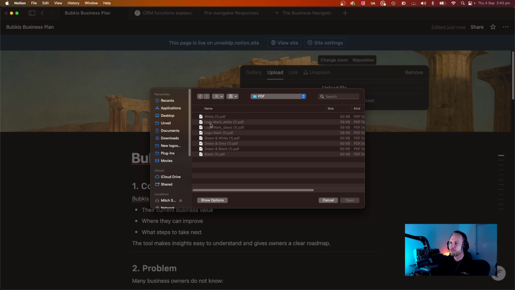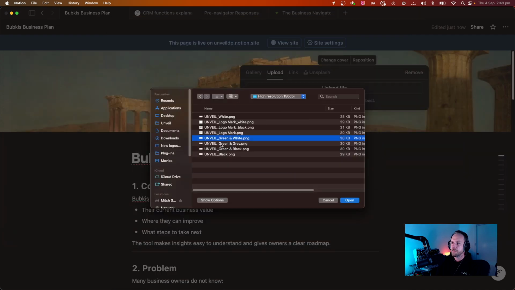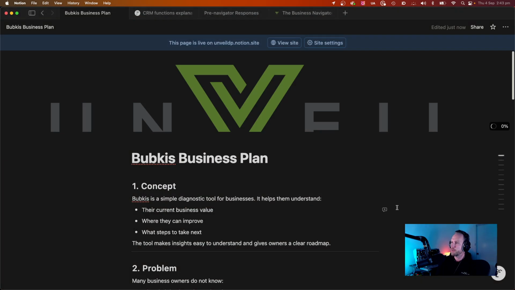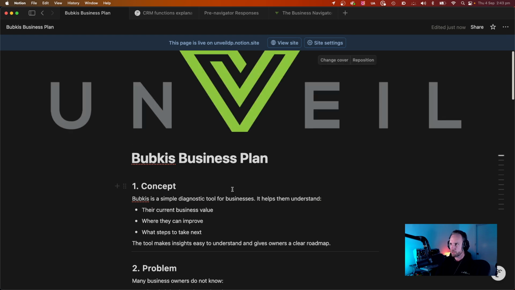Oh my god, my filing system sucks. PNG. Let's get a PNG. Let's get this one, so it works on both black and white screens. If you're an absolute heathen who loves using light mode, this will still work for you. So now I've got that. I can add so much stuff. But it doesn't matter about the stuff that you want to do.